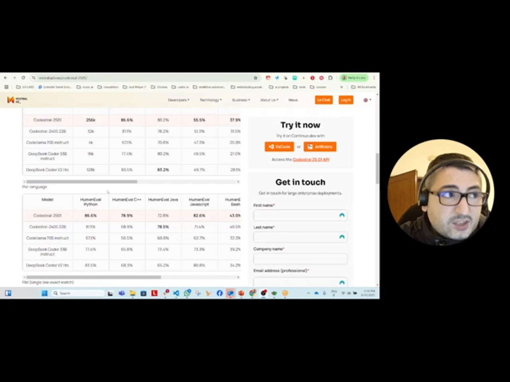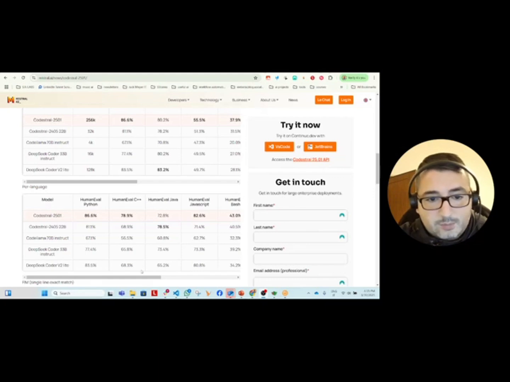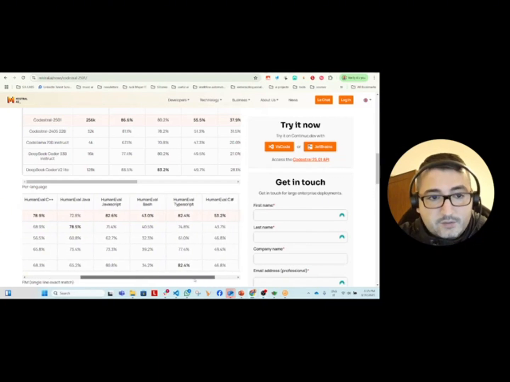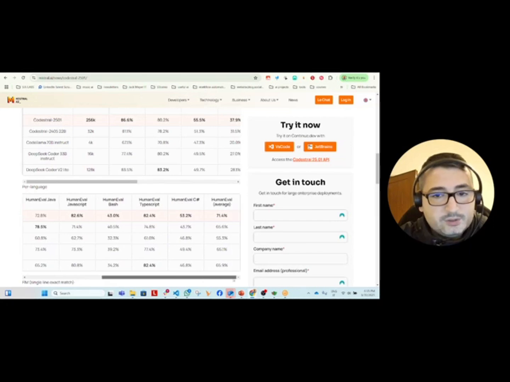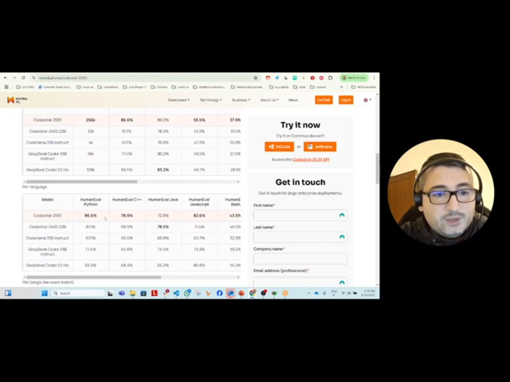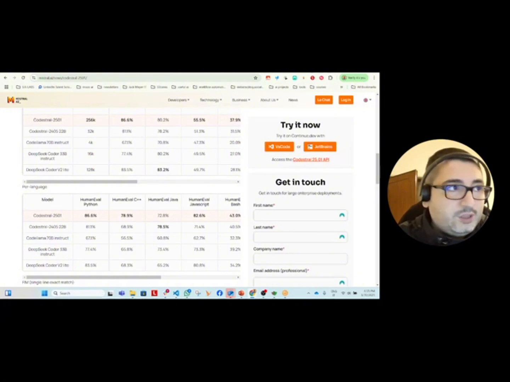And this is another benchmark chart which shows, for example, how good it is in relation to programming languages. You can see that it's very good in Python, JavaScript, C++, and in Bash. Very good in TypeScript, C Sharp, and HumanEval and the average HumanEval. So it is best as a programming model, which is great to know considering that it is a totally free model.